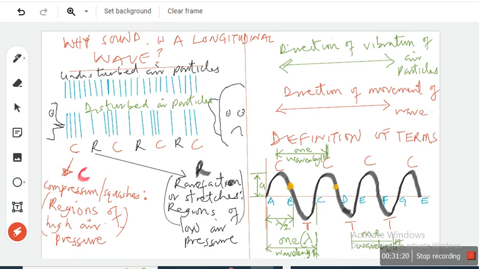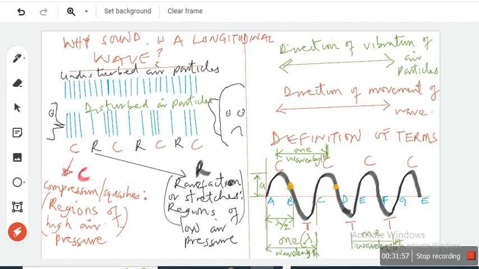This is its rest position. It is displaced from here to here. So the amplitude is this distance. The vertical distance between a crest and a trough in terms of amplitude is what?